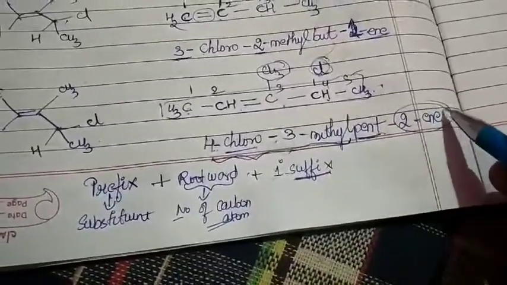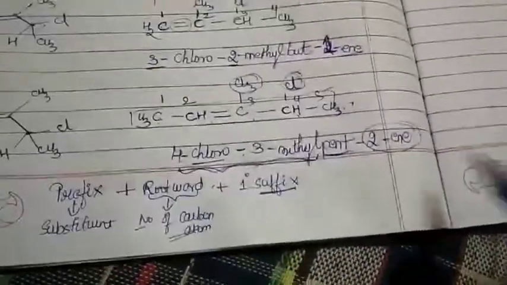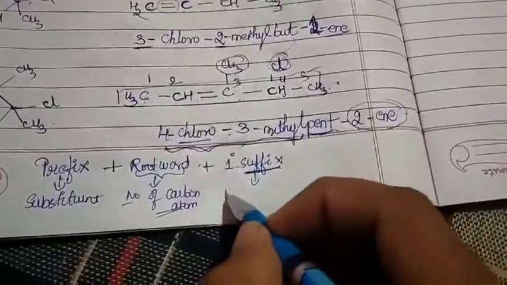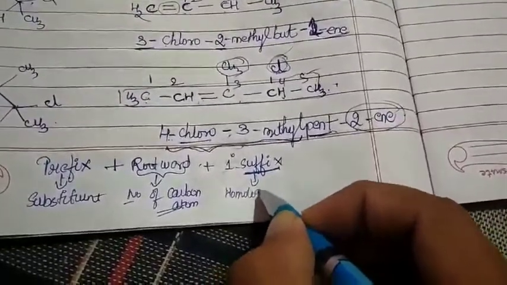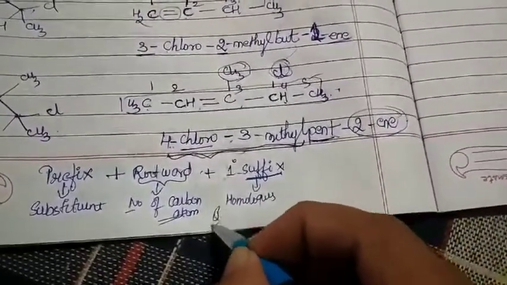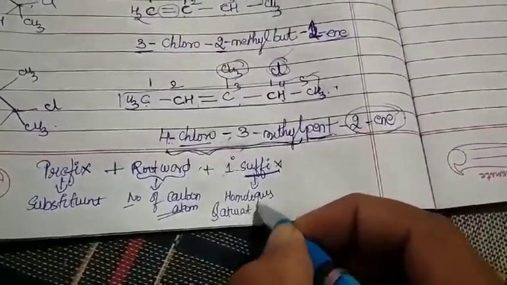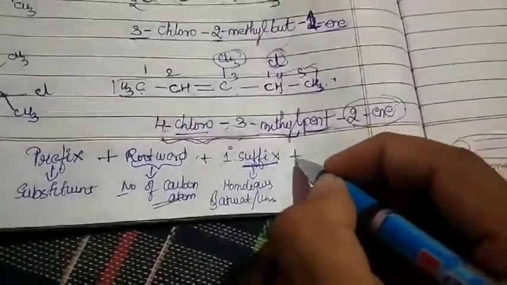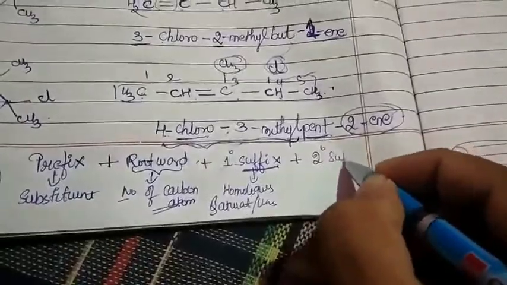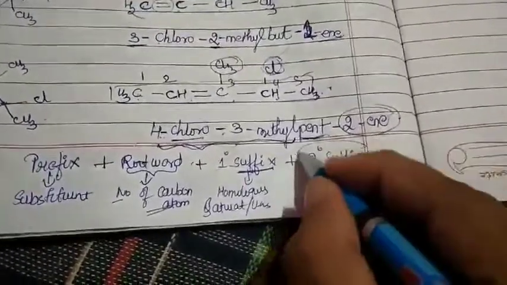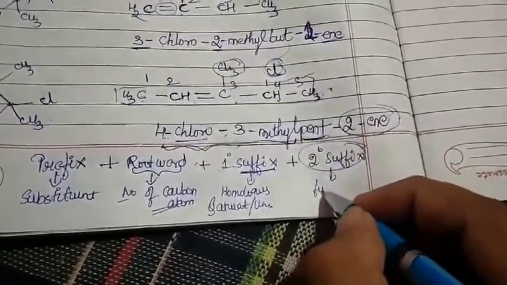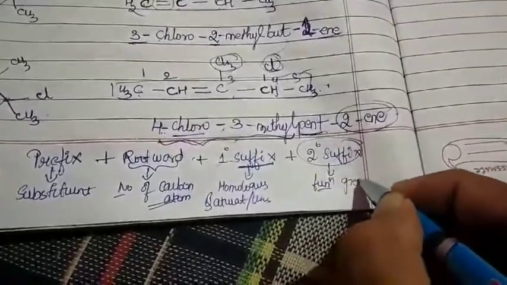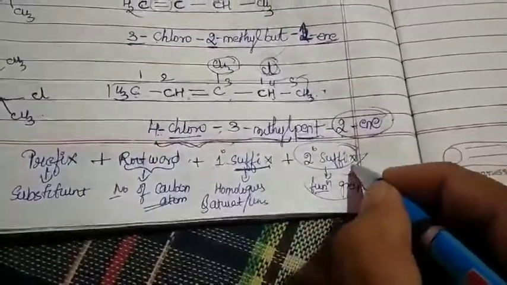So this represents your alkene homologous series. So the primary suffix indicates saturation or unsaturation. Of course the second part will be a secondary suffix. In this case it is not necessary because it indicates your functional group, and in our structures we are not having any functional group, so we are not writing it.